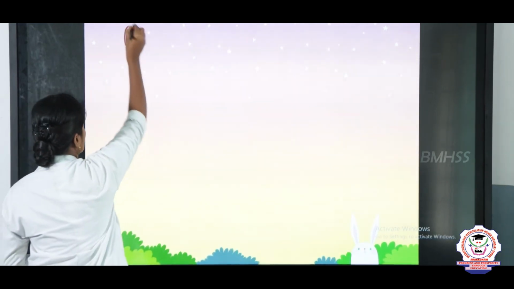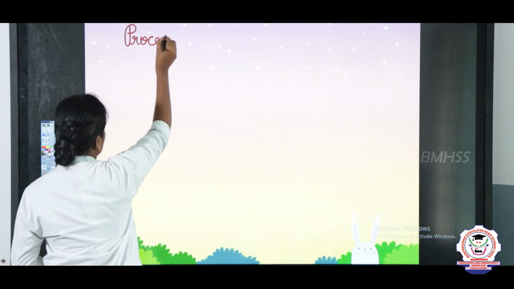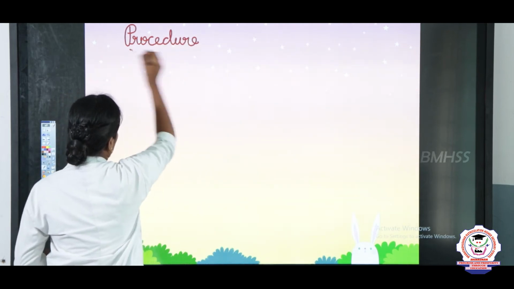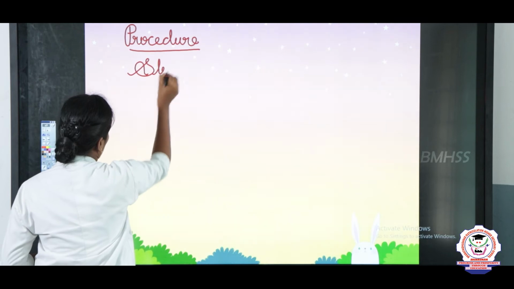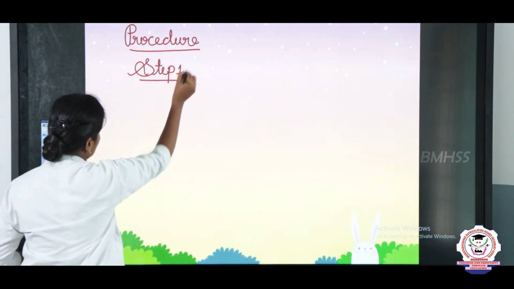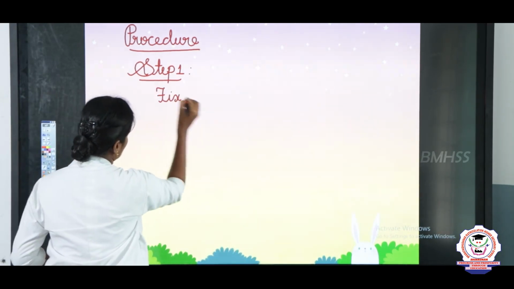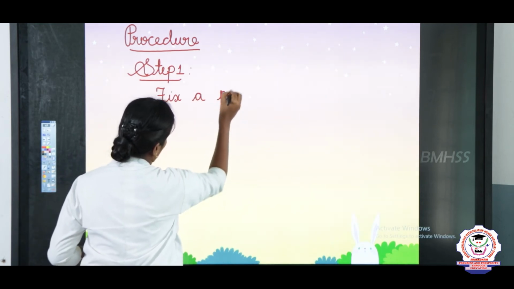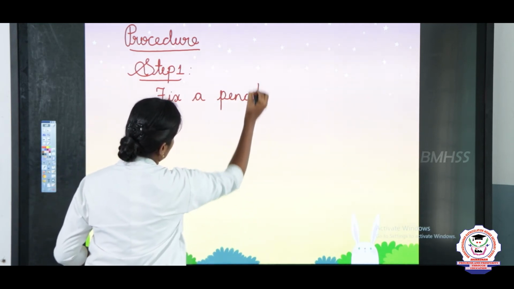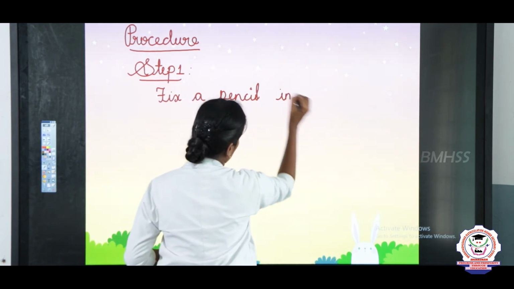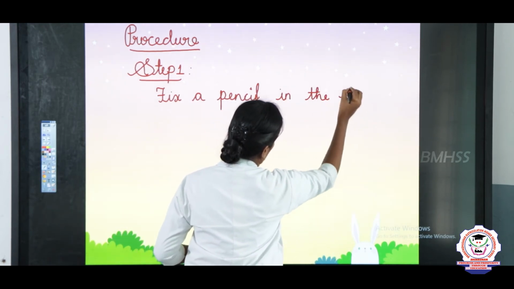Now we are going to write the procedure. The first point, procedure, P-R-O-C-E-D-U-R-E. Step 1, the first point is fix a pencil in the compass holding arm. That is our first point. So write: fix a pencil in the compass.